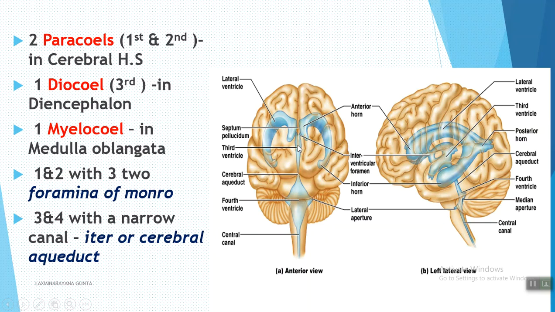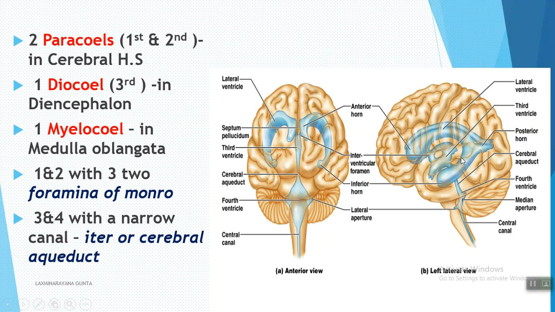The diocoel is present in the diencephalon. The first two ventricles, the paracoels, are present in the cerebral hemispheres. The right cerebral hemisphere has one paracoel, and the left cerebral hemisphere also has one paracoel. The third ventricle is the diocoel, present in the diencephalon. Here you can observe the third ventricle.